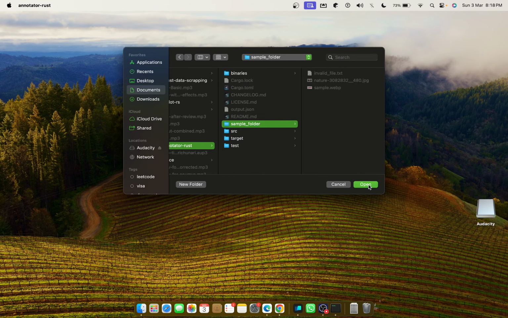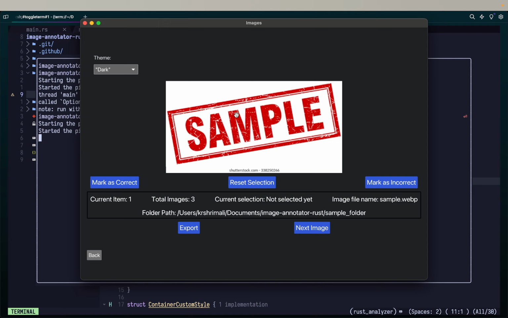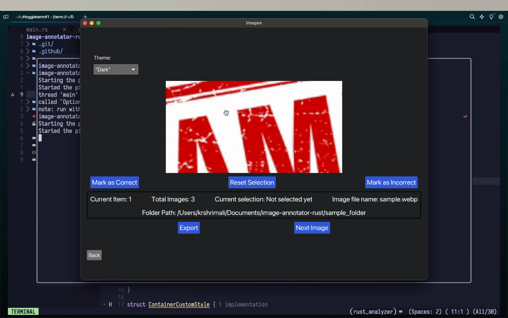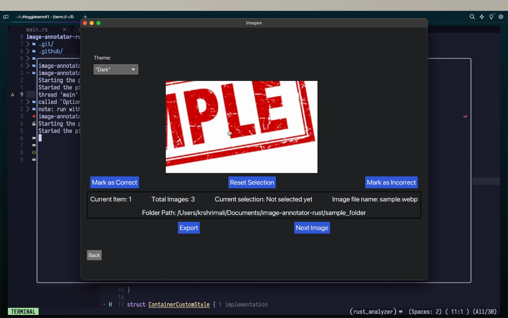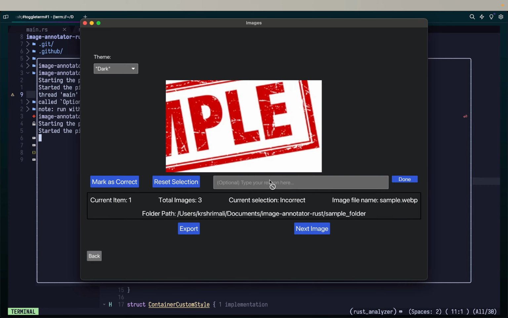I can just click on open, and it will select the folder; down below it's grayed out. You can click on next, and you will see the image coming up. You can zoom in, pan, and pinch zoom as well if you want. Mark correct is there, mark incorrect is there.